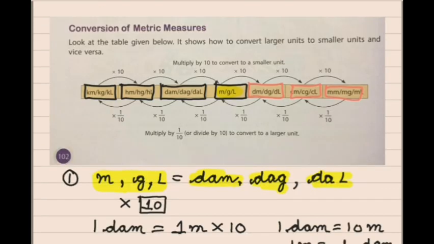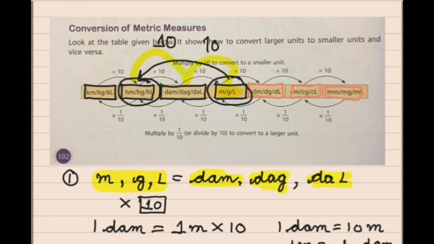Now the second is when we have to convert our standard unit, that is the meter, gram or liter, into hectometer, hectogram or hectoliter. Now remember this with every step. Suppose I go from here to here, then I have to multiply by 10. If I go from here to here, then again I multiply by 10.